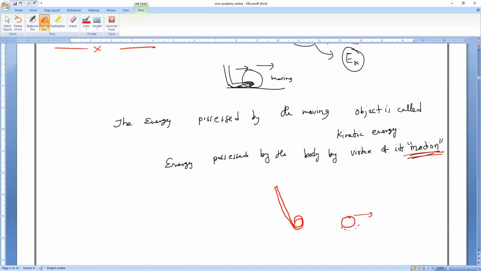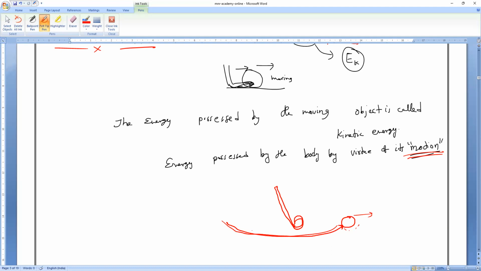I have to take the bat back, so that the moving bat has energy which will drive that ball in the forward direction. So the moving golf stick possesses kinetic energy, so that it will make the ball move.